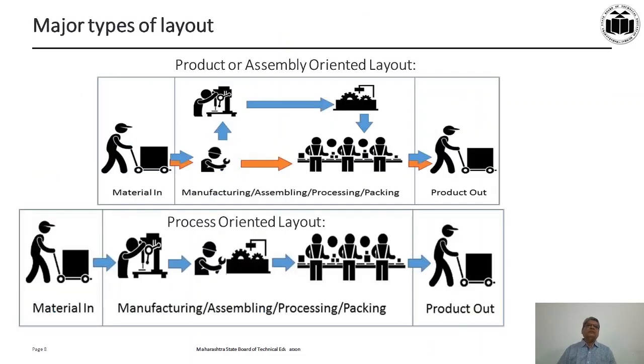Now, the major types of layouts are two. One is the product or assembly oriented layout. That means you either purchase raw material, intermediates, sub-assemblies or components. Then raw material goes to the manufacturing activity through the process of manufacturing.